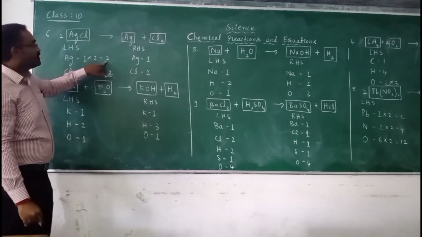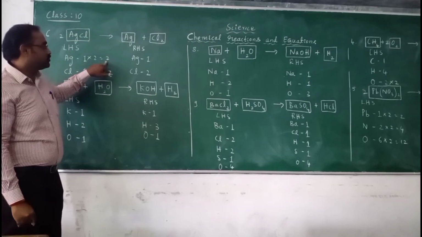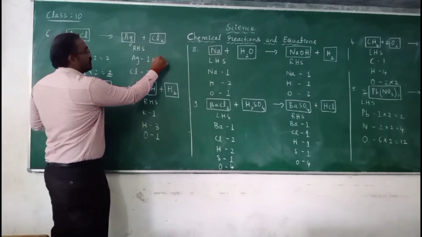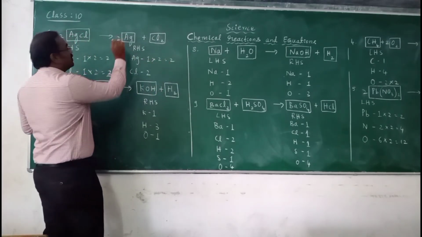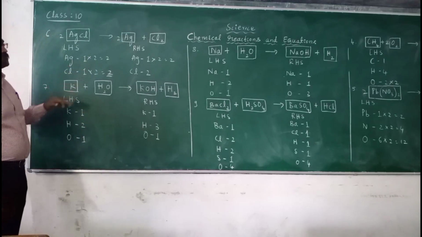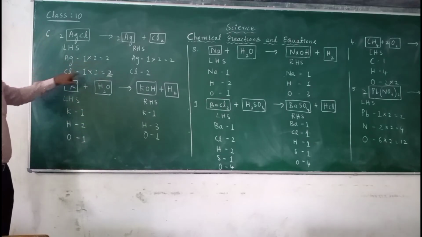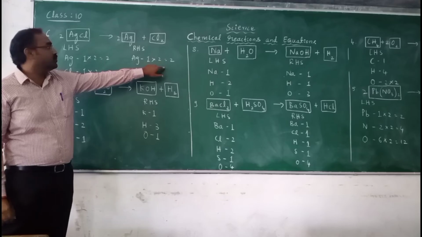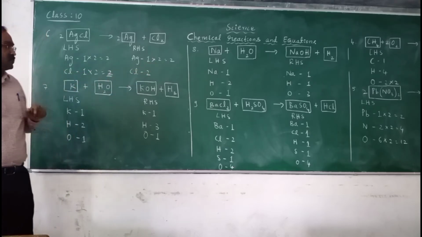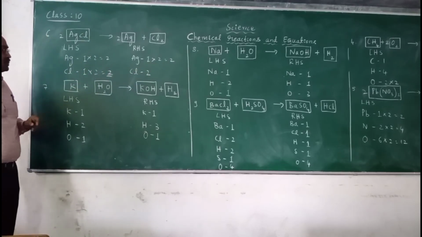And silver is also multiplied by 2. So now silver is 2. So in order to make it 2, again multiply by 2. So 2 into each. So the whole equation is balanced. 2 Ag, 2 Cl. So now let us look into another equation.